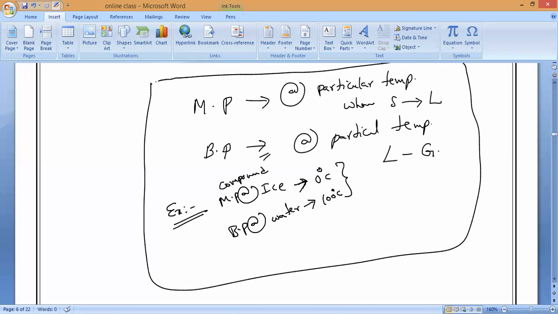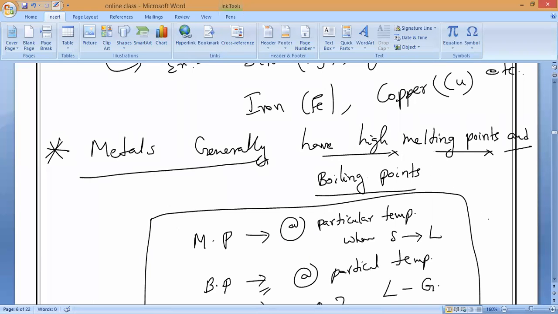Now I am talking about metals. Can metals melt easily at 10, 20, or 30 degrees? No, sir. They have extremely high melting points. Metals need thousands of degrees Celsius to melt. That is why metals generally have high melting points and boiling points.